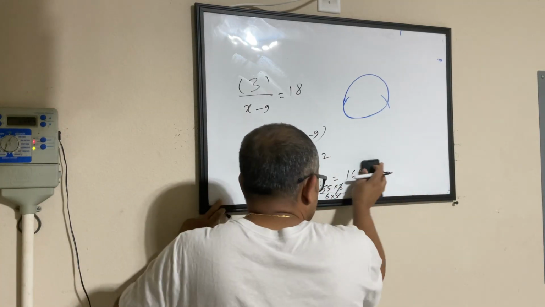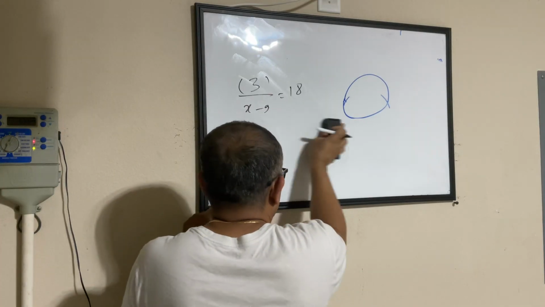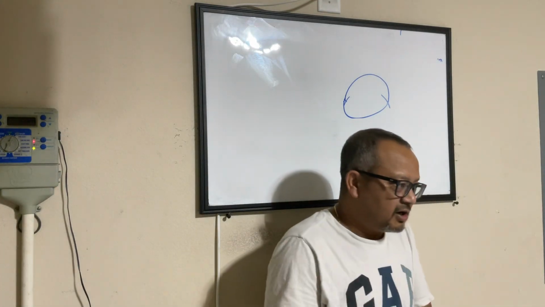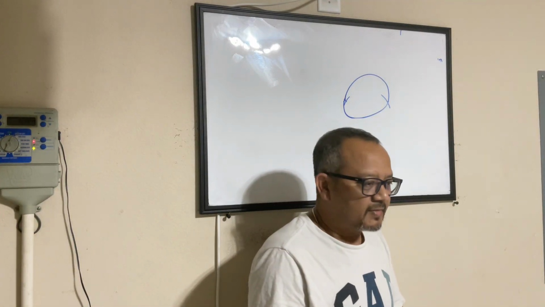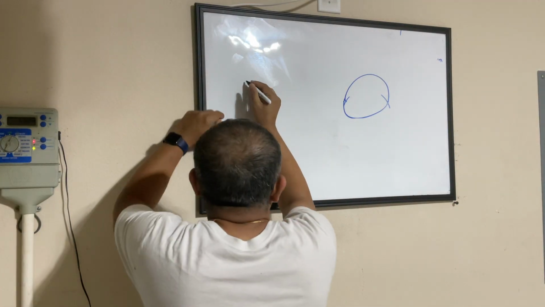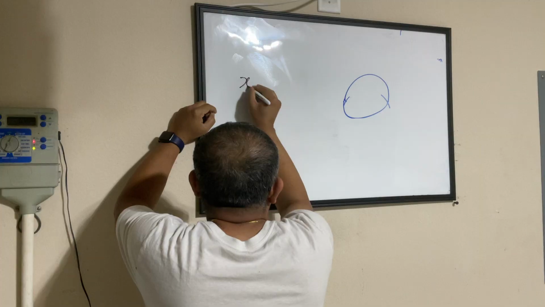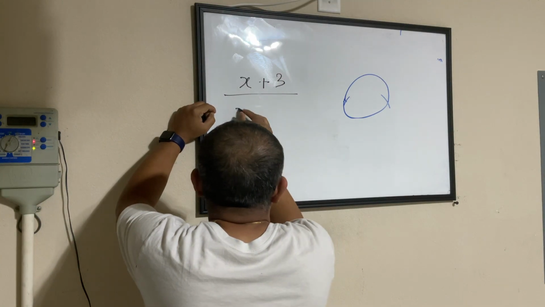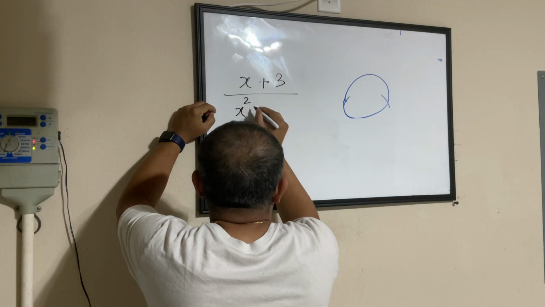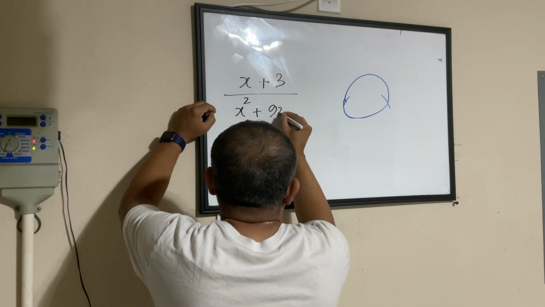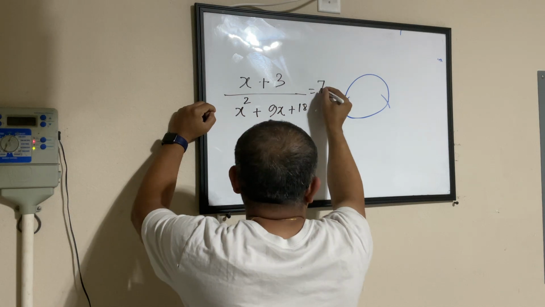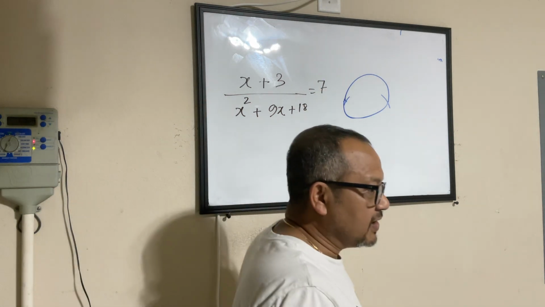Now, this was an icebreaker, okay? I'm going to make the ice a little hot. Now, if you have to solve x plus 3 divided by x square plus 9x plus 18, equal to 7. Can you guys solve it for x?